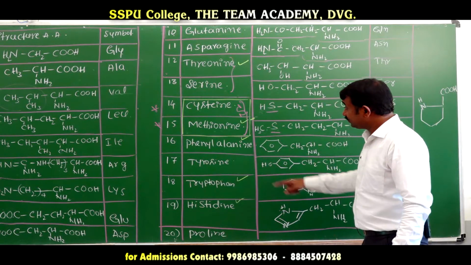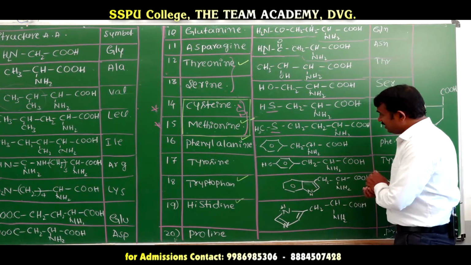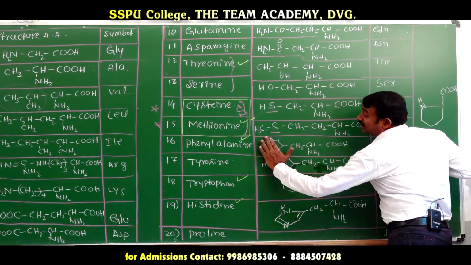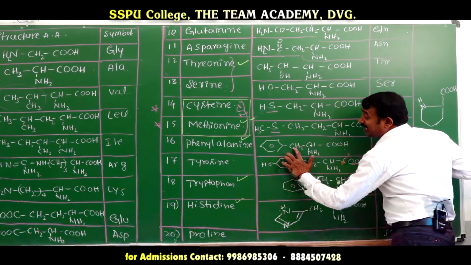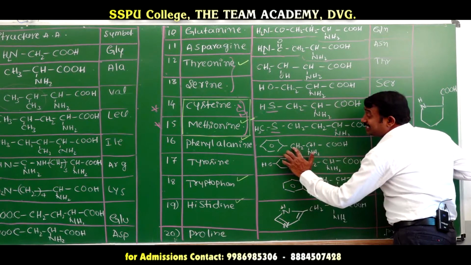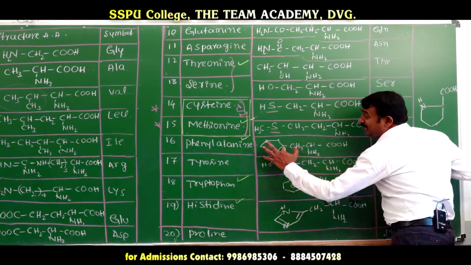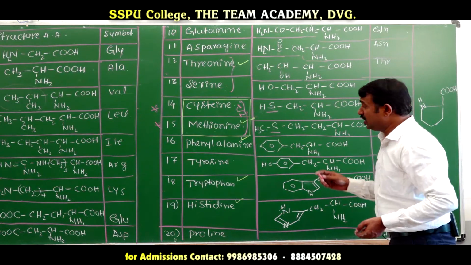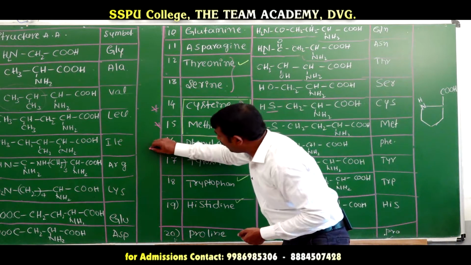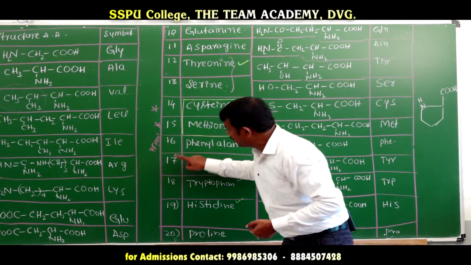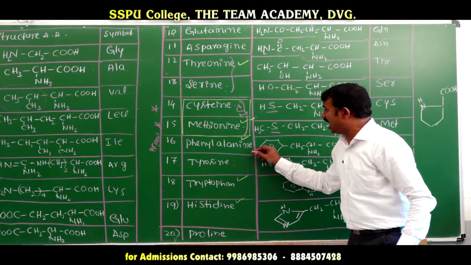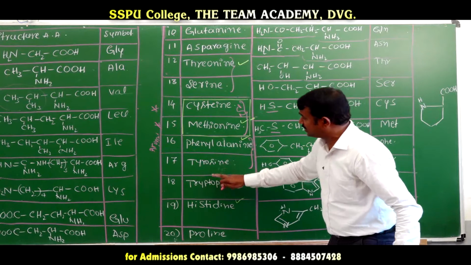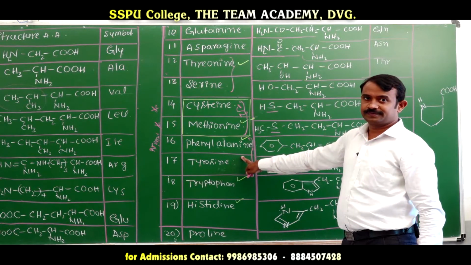Next one, phenylalanine. Listen here, CH, COOH, NH2 is fixed. Methylalanine: methyl means CH3, CHNH2, CH3, where one hydrogen is replaced by phenyl, giving phenylalanine. This is an aromatic amino acid, containing an aromatic compound. Tyrosine and phenylalanine are the two amino acids which contain aromatic compounds.